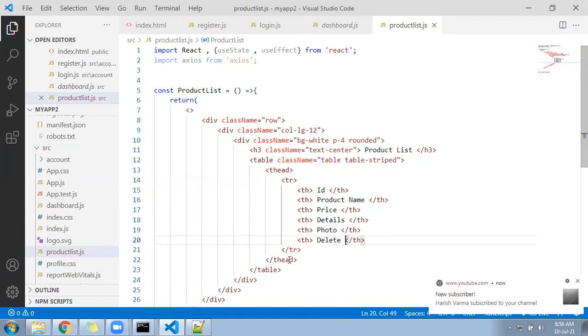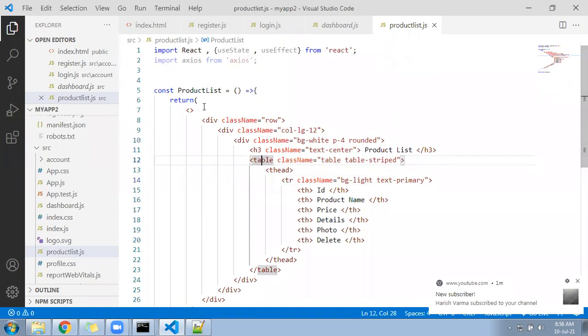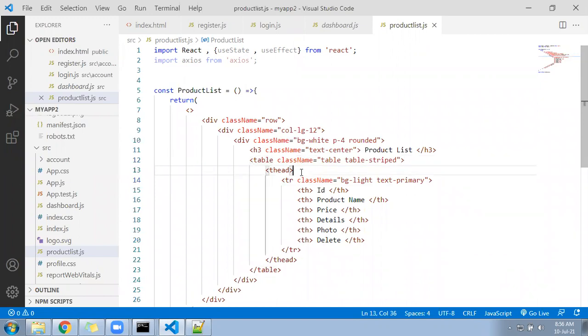Okay. This becomes your table, and right here for this, class name equal to bg-light and text-primary. So in this we will be listing the data, and that data will come from where? That data will come from the JSON file, and this is especially for admin. Admin will log in, he will come here, and once he comes here, he can see the list of these products.